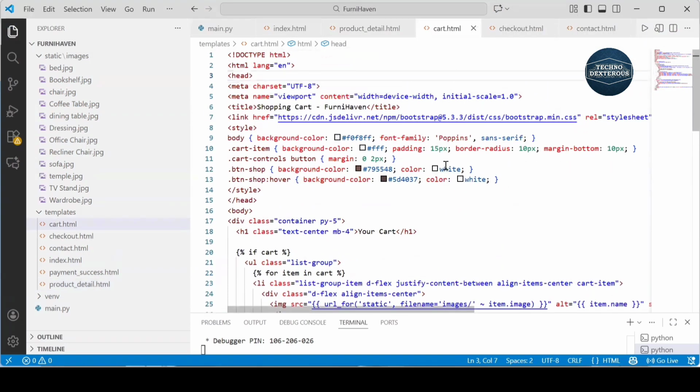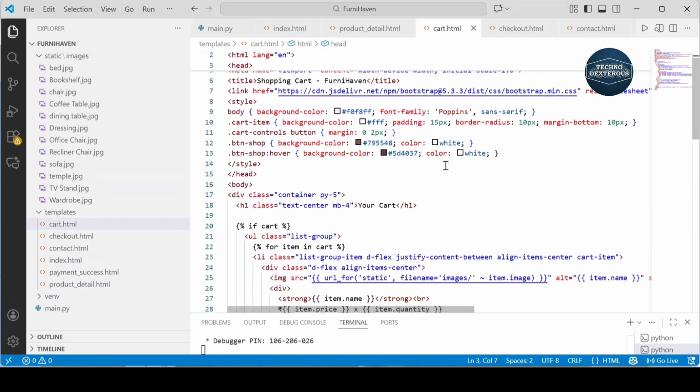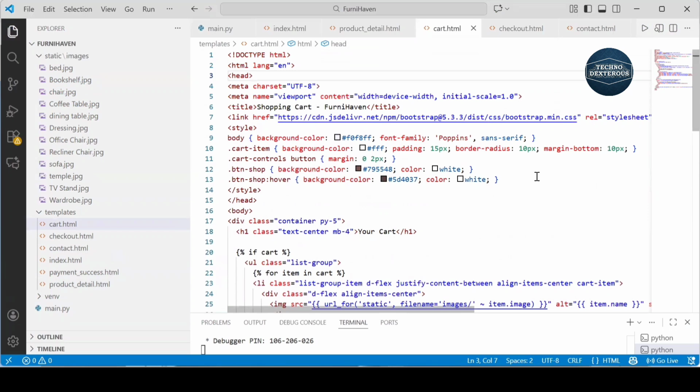This is my cart.html code. There are buttons to remove the item and proceed to the checkout. The page is simple for the customers to review their purchase easily.